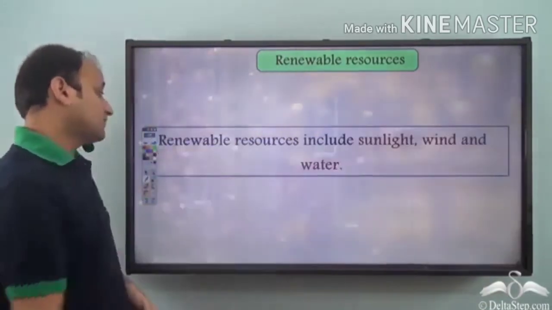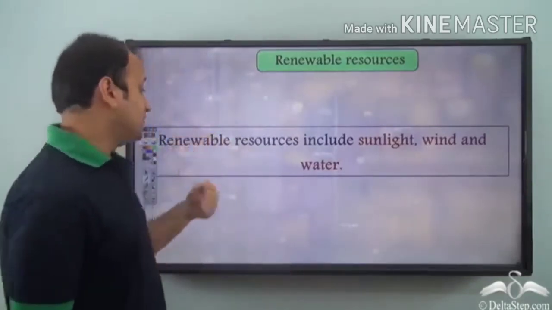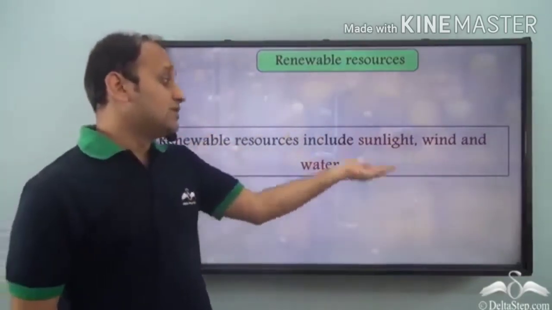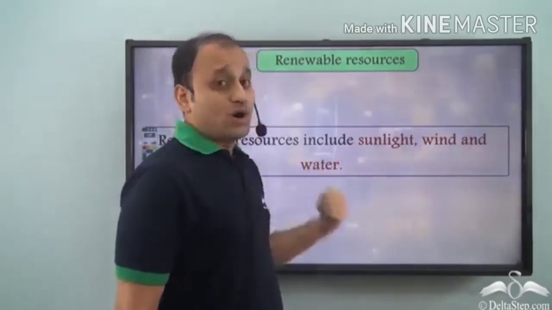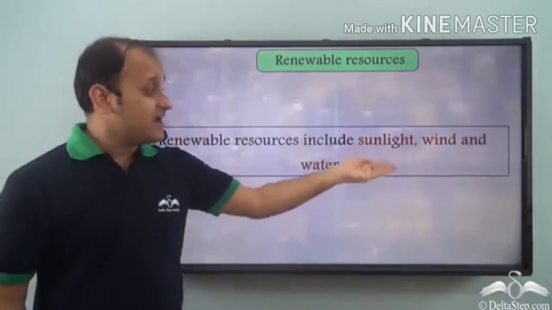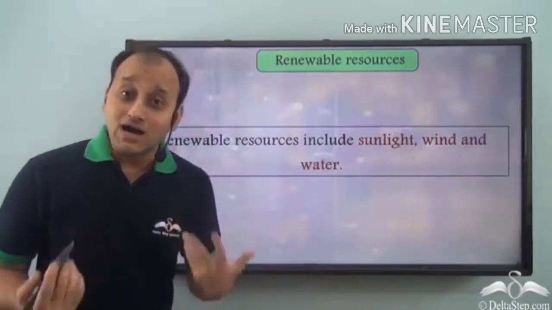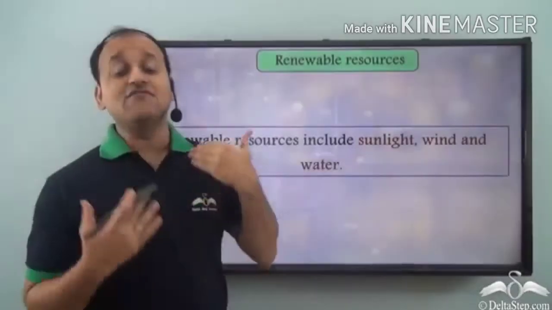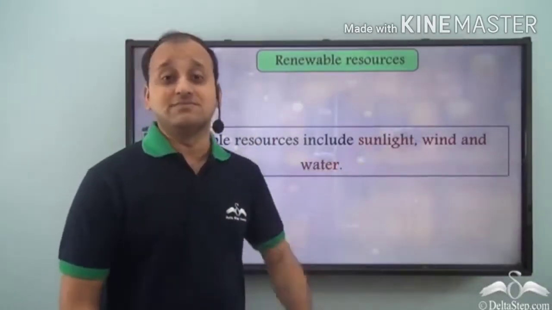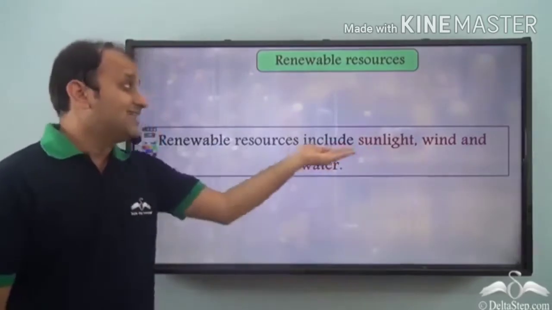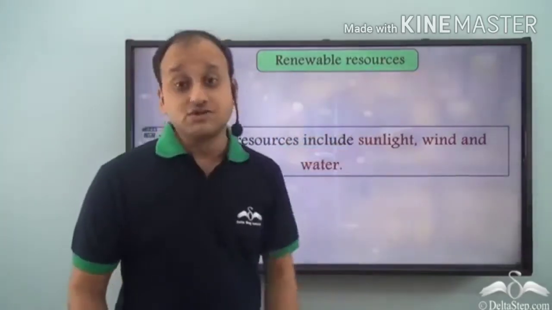And what are the common examples? Renewable resources include sunlight, wind and water. We know that sunlight, wind and water are all inexhaustible. That is, we have an unlimited supply of all these elements of nature. As a result, they are renewable resources.